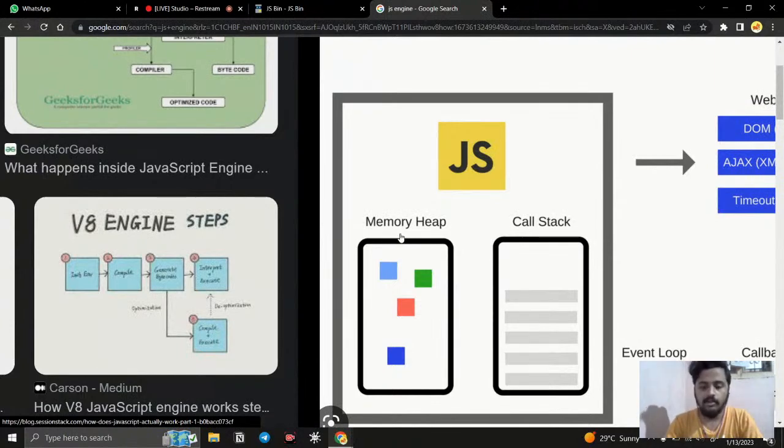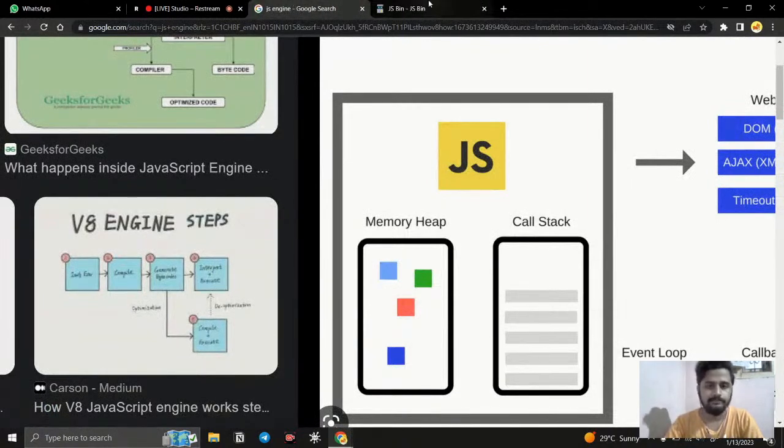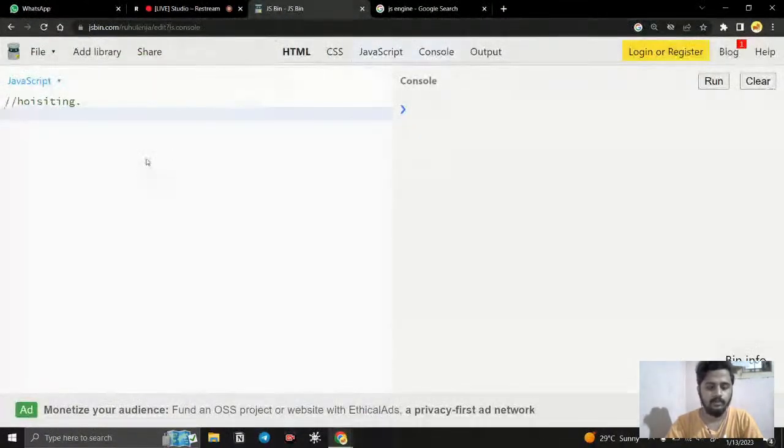In the memory heap, all our program, what we are writing in our program file, will be stored in the browser space. So for example, I write something like this: var a equal to 10. Once JavaScript reads this line, what is going to happen? A memory allocation is going to happen.